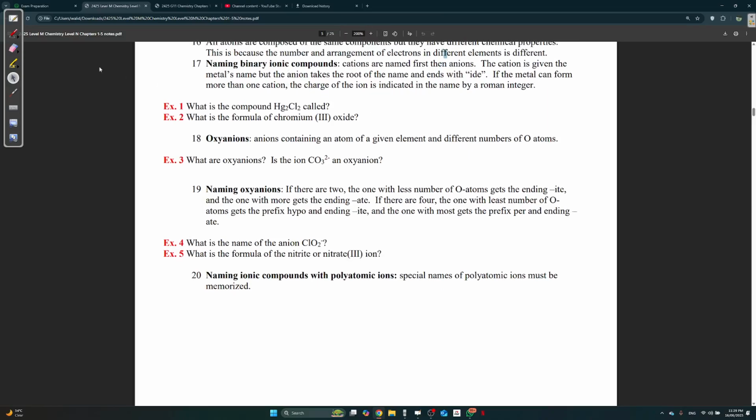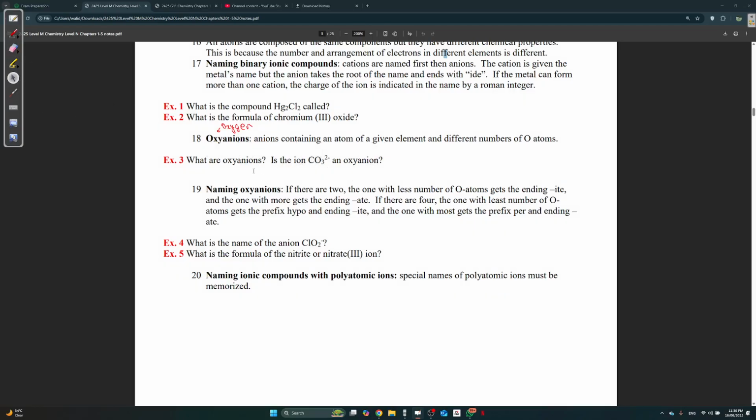Oxyanions. What's an oxyanion? We should know that anions are negatively charged atoms, right? Now, when I say oxy, what does that mean I have in it? Oxygen. Very easy. So it's any anion containing oxygens. The most famous example is CO3 2-. You also have NO3-, and OH-. These are all oxyanions.